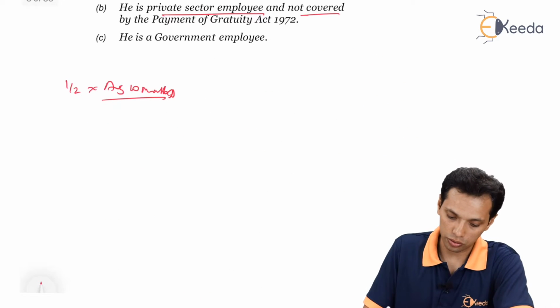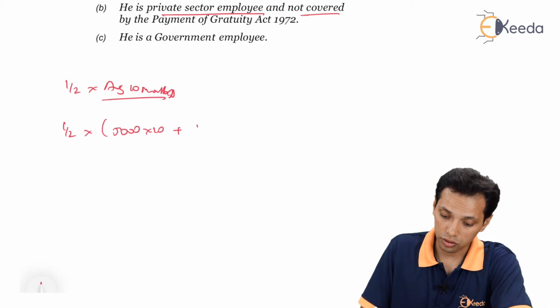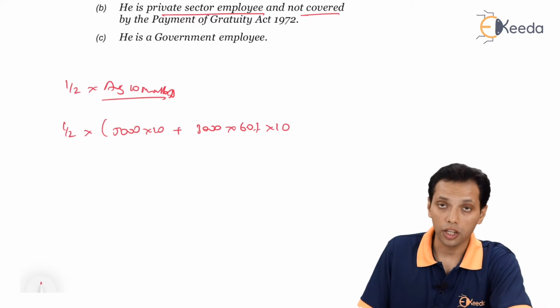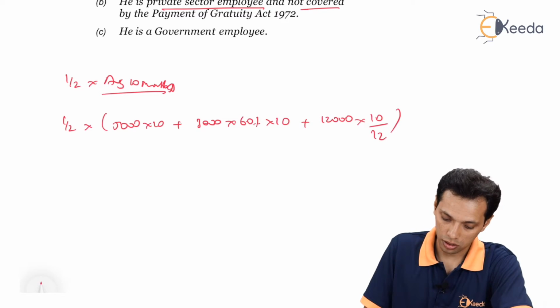So in a solution it would be half month into 5,000 into 10 plus 3,000 into 60% into 10 plus 12,000, which is 1% of 12 lakhs, into 10 divided by 12.